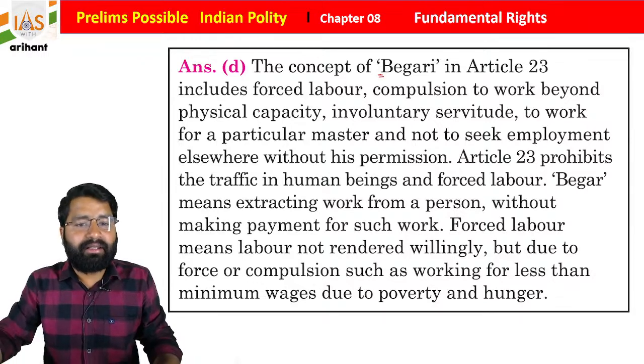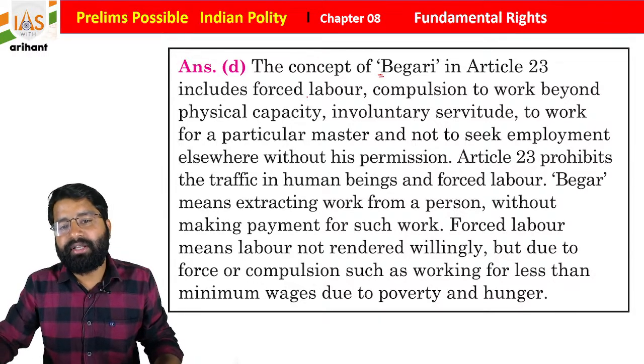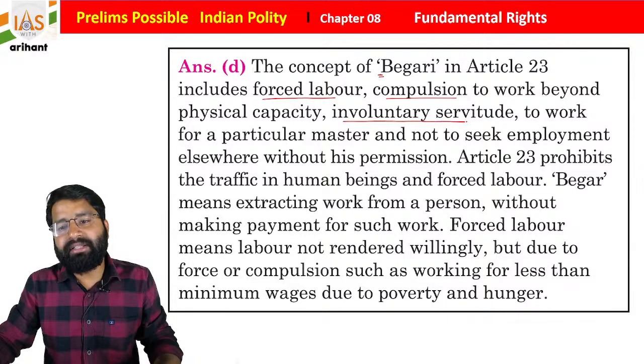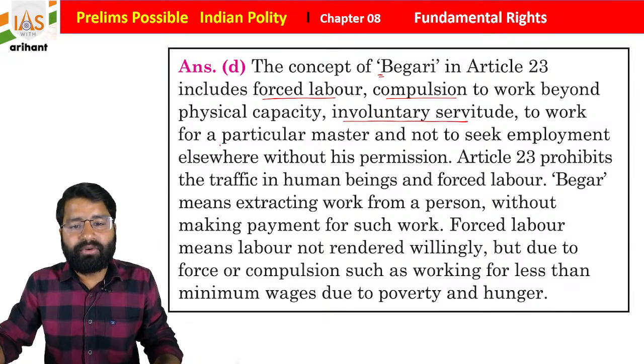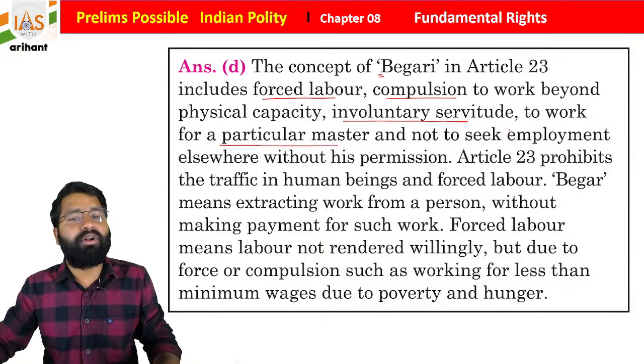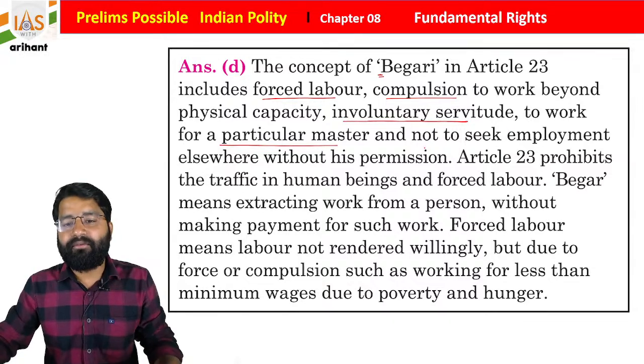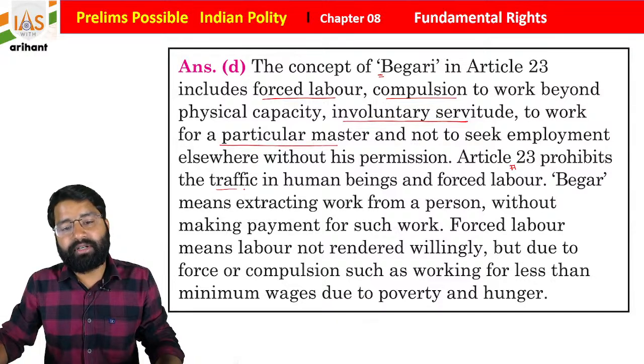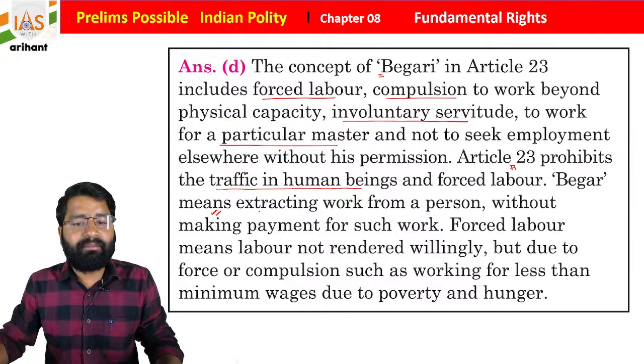Begari in Article 23 of the Indian Constitution includes forced labor, compulsion to work beyond the physical capacity, involuntary servitude, and working for a particular master and not seeking employment elsewhere without permission. Article 23 prohibits traffic in human beings and forced labor. Begar means extracting work from a person without making payment for such work.